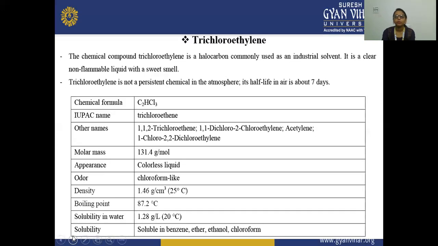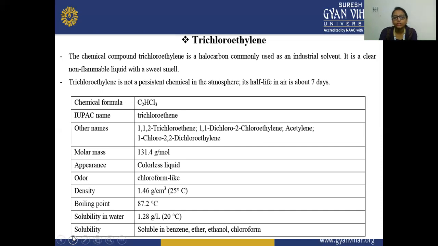Now the third organic compound is trichloroethylene. The chemical compound trichloroethylene is a halocarbon commonly used as an industrial solvent. It is a clear, non-flammable liquid with a sweet smell, and it is not a persistent chemical in the atmosphere; its half-life in air is about 7 days. The chemical formula of trichloroethylene is C2HCl3, the IUPAC name is trichloroethene, and another name is 1,1,2-trichloroethene,